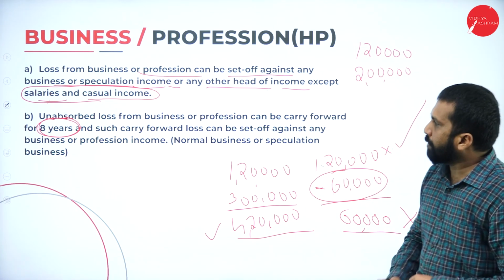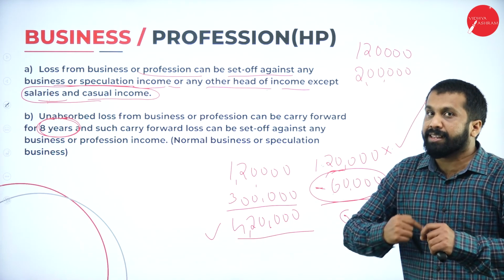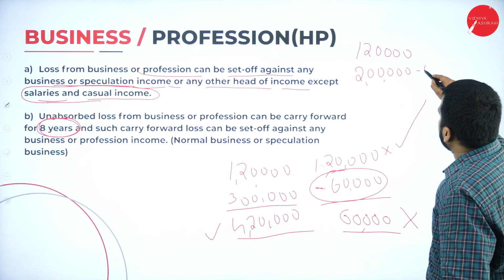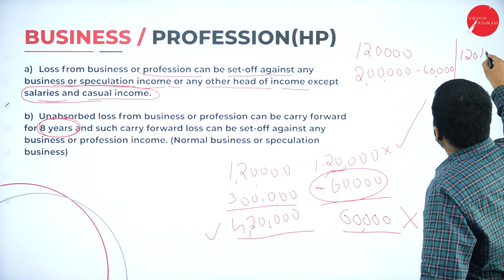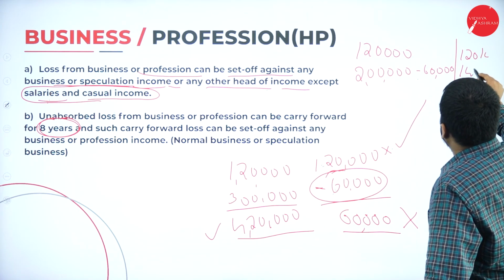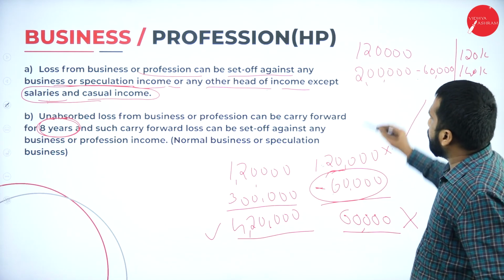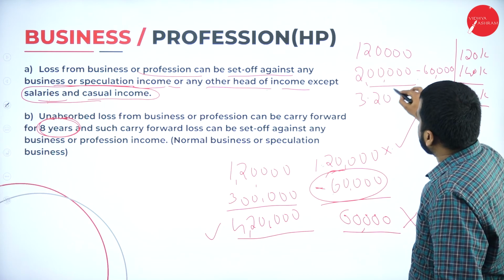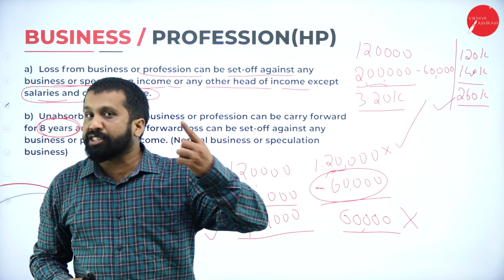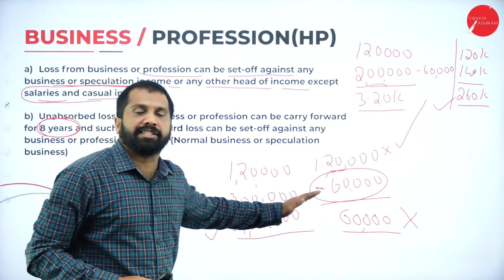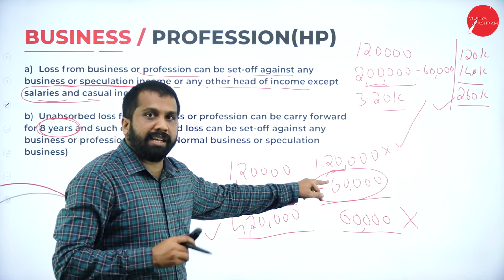Now, whatever loss I had last year, that 60,000 I can deduct. So it will be 1,20,000 plus 1,40,000. I am supposed to pay tax on 2,60,000. Instead of 3,20,000, I am supposed to pay tax on 2,60,000. Why? Because last year loss I had not adjusted. Last year loss I didn't get permission to adjust. Then what did I do?